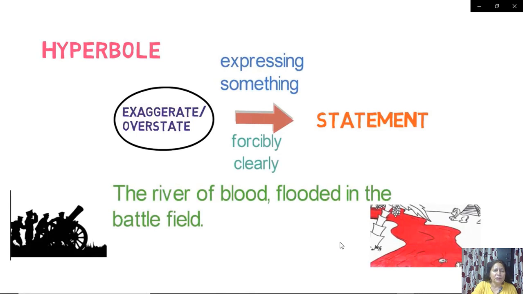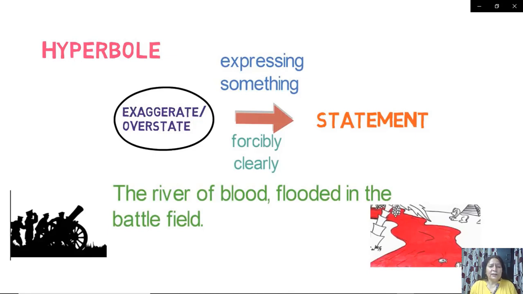Now other examples of hyperbole are: the river of blood flooded the battlefield. In the battlefield there could be bloodshed, but a river of blood flooding the battlefield is exaggeration, right?